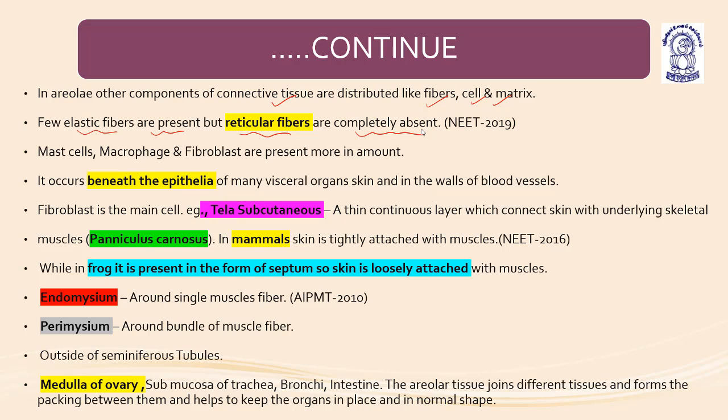But when we talk about the loose connective tissue, it can have both the collagen and the elastin along with the reticular fibers. In case of the areolar connective tissue, which is the subpart of the loose connective tissue, the reticular fibers are completely absent. Mast cells, macrophages, and fibroblasts are present in large amount, especially the fibroblasts, which are present in the maximum amount.